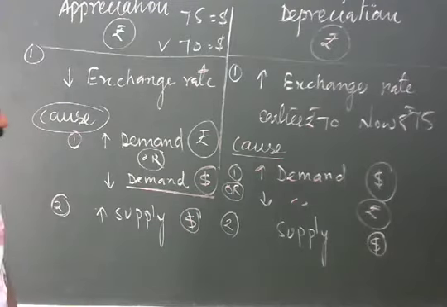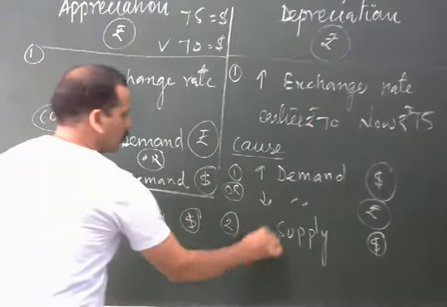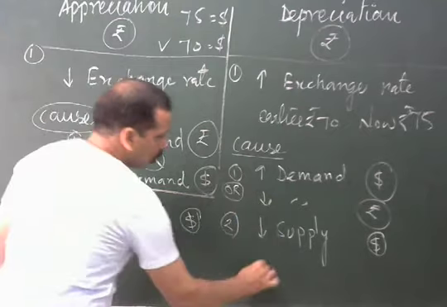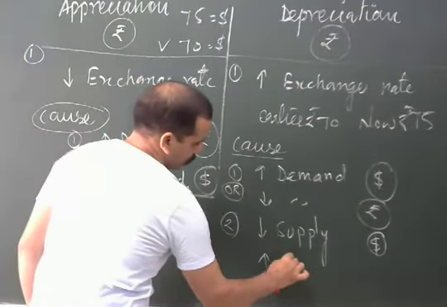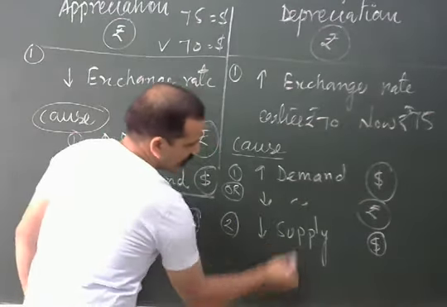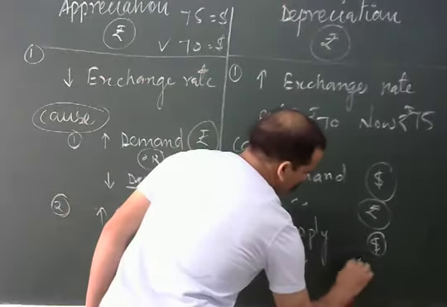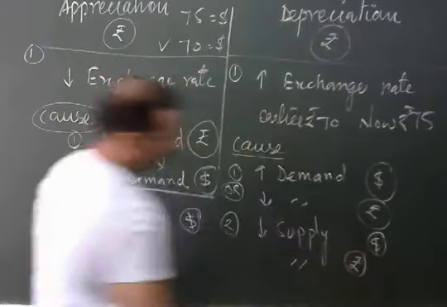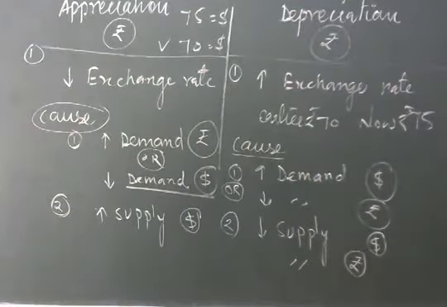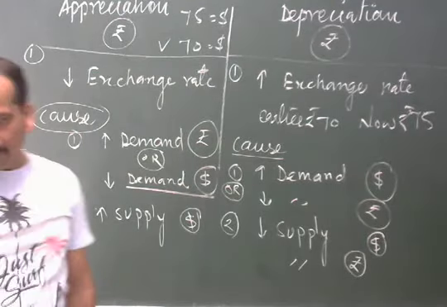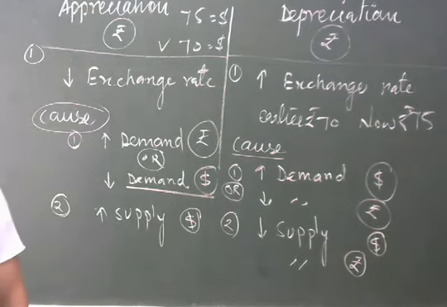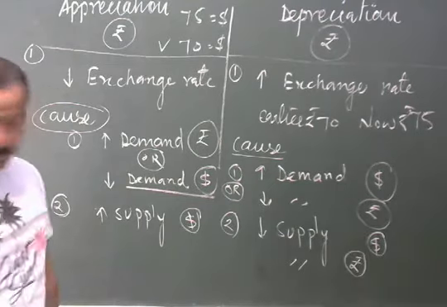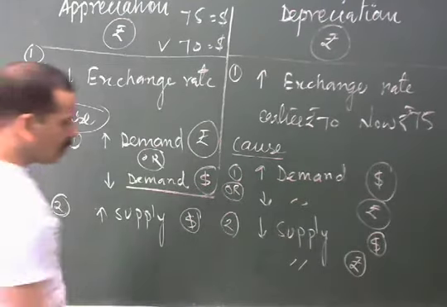Supply of USD will fall. And what about the supply of INR? The supply of INR will increase. Yes.